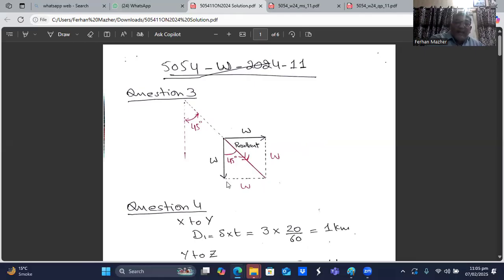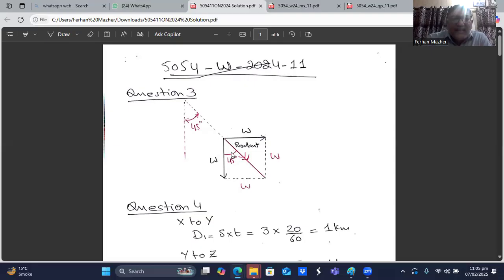I will complete the parallelogram, and where the tails were joined, I will join it with the opposite corner. That will be the resultant. Because the two sides are equal, the parallelogram formed will be a square.